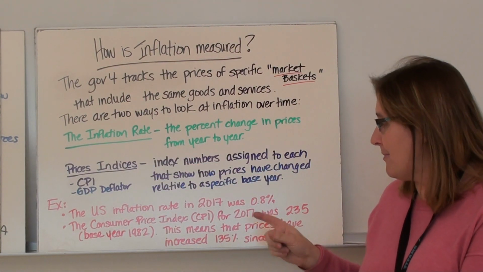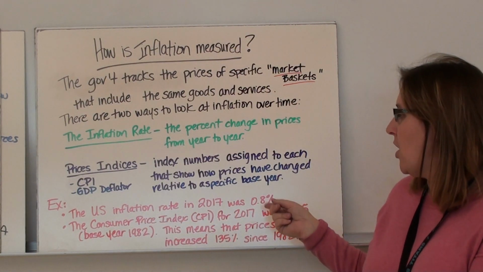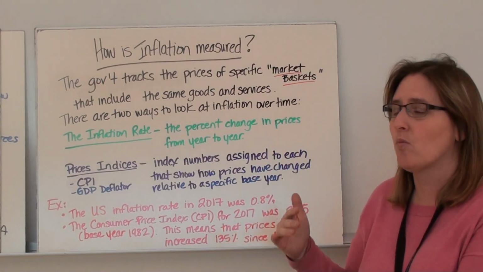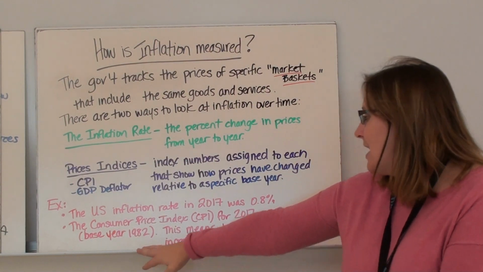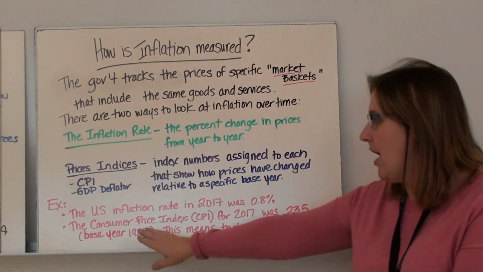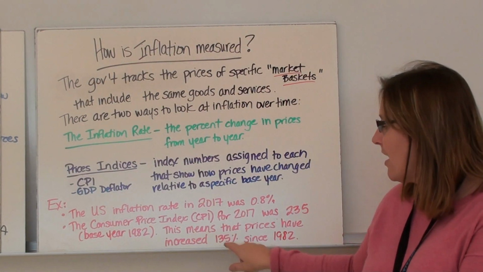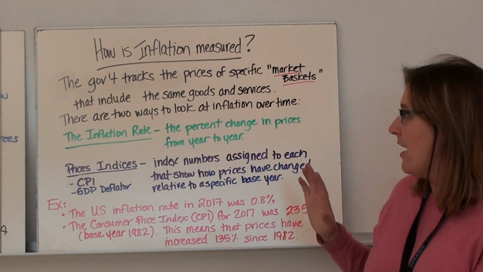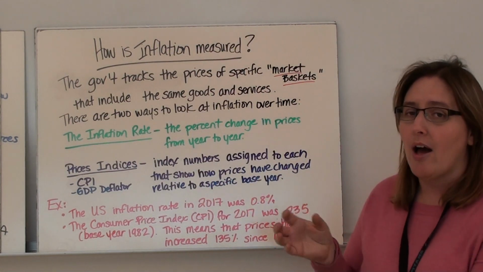So, for example, the inflation rate in 2017 was 0.8%. What that means is from 2016 to 2017, general prices went up 0.8%. And then the consumer price index is a number. So for 2017, it was 235, and the base year was 1982. That means that prices have increased 135% since 1982. So instead of having that percent, you're using this index number to show how the dollars have changed.